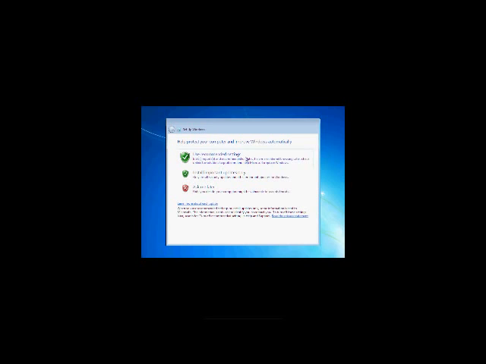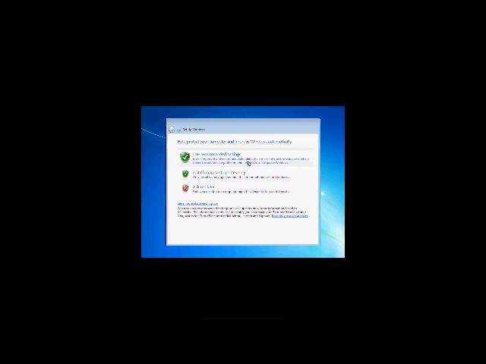You can install important updates. These are the settings for the Windows updates to improve Windows. So use recommended settings. This will install important and recommended updates, recommended updates as for example Internet Explorer 9, which has just been released, and so forth.